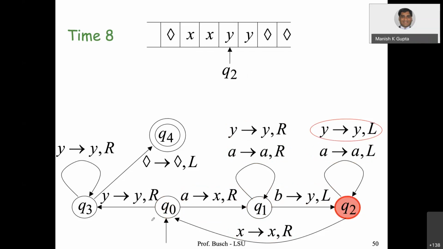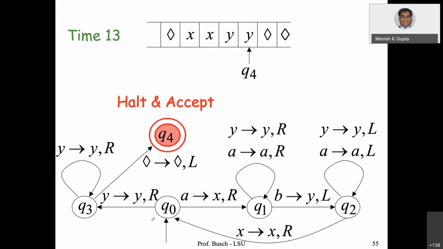Finally we come back here, and once we are done with replacing, you go back, and once you hit the blank symbol, you halt and accept. So remember, when we hit the blank symbol, we arrive at this state and stop here. From here we go here. That is how we accept. So the basic idea, I hope you understood.